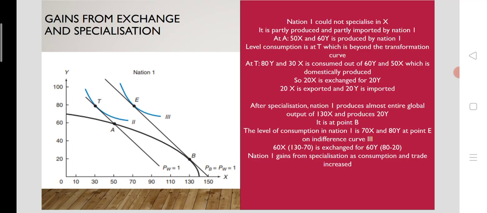So after the specialization, nation 1 produces almost the entire global output of commodity X, that is 130X.